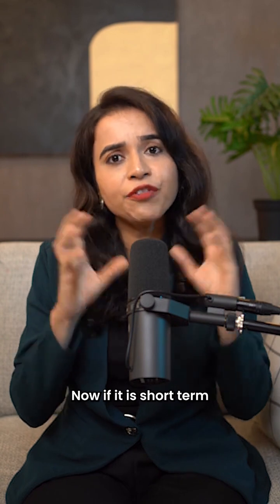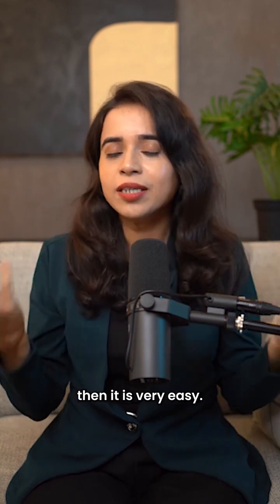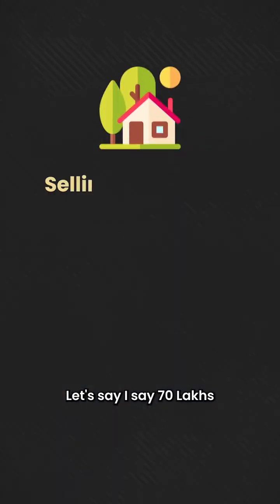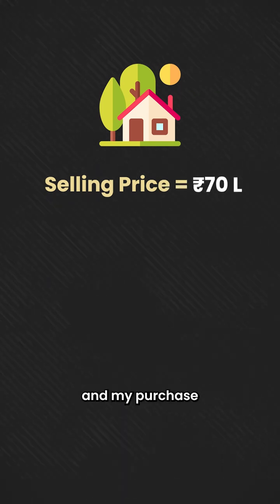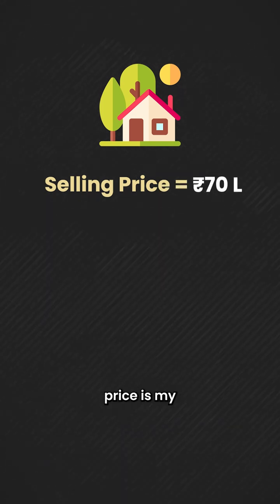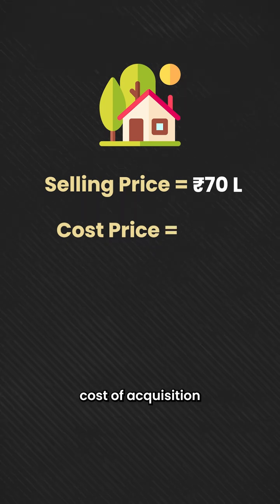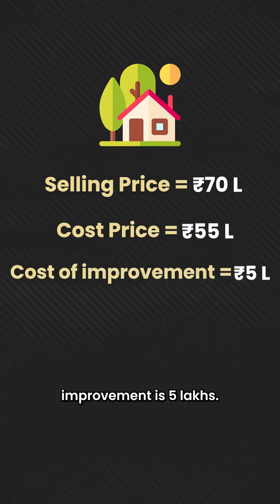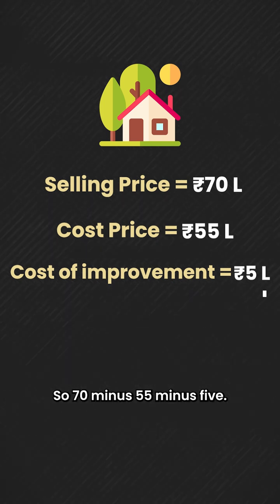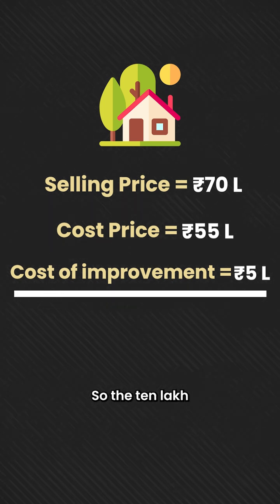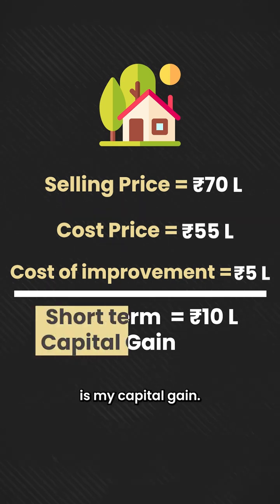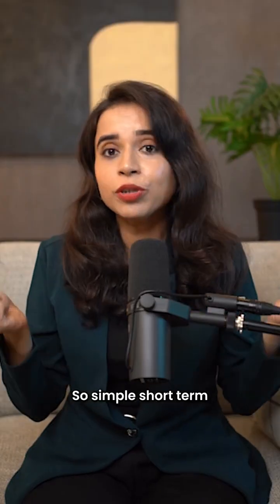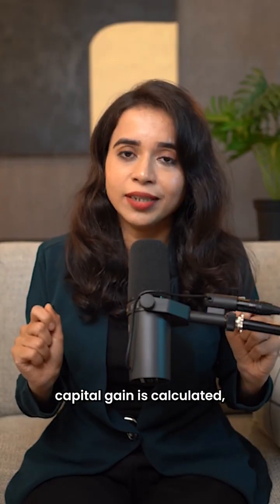Now, if it is short term, then it is very easy. Let's say 70 lakhs is my selling price, my cost of acquisition is 55 lakhs and cost of improvement is 5 lakhs. So 70 minus 55 minus 5. The 10 lakh which is remaining is my capital gain. So simple, short-term capital gain is calculated.